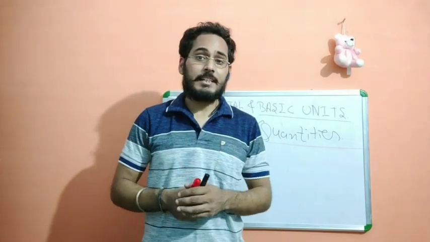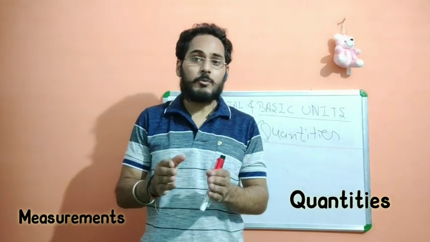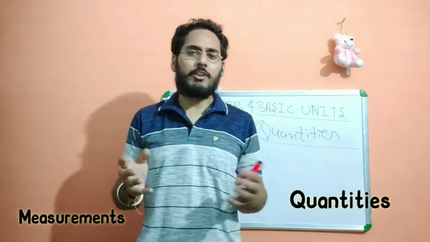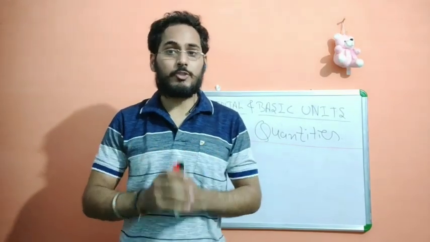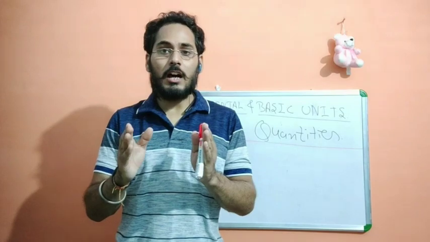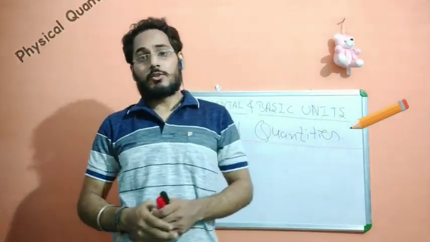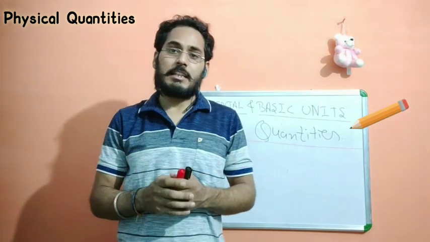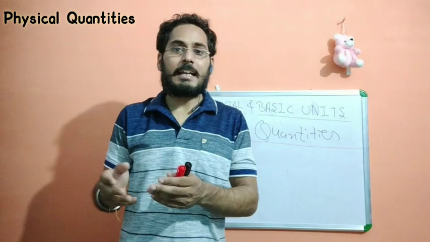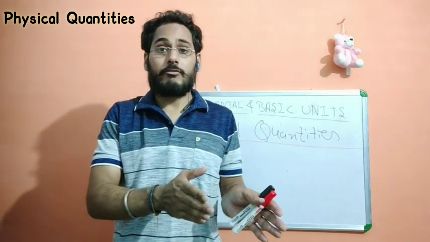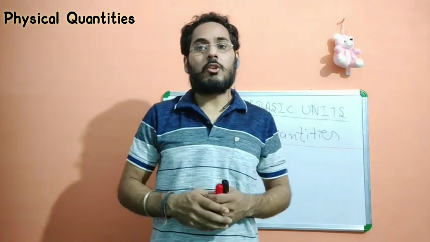After having an idea of quantities and measurement, we came to know that there are many kinds of quantities in our surroundings that we can measure, and these are all known as physical quantities. In physics we can say anything we can measure in our surroundings, directly or indirectly, according to the laws of physics, is known as a physical quantity.